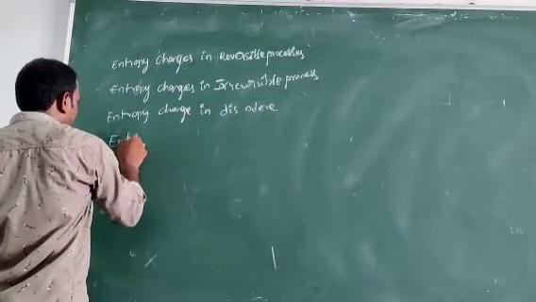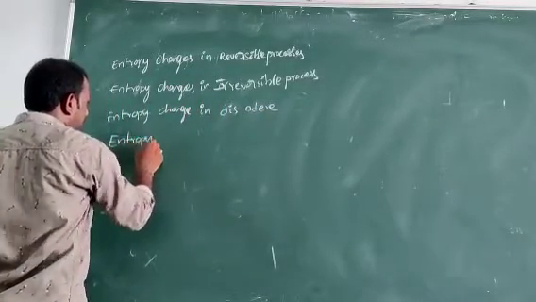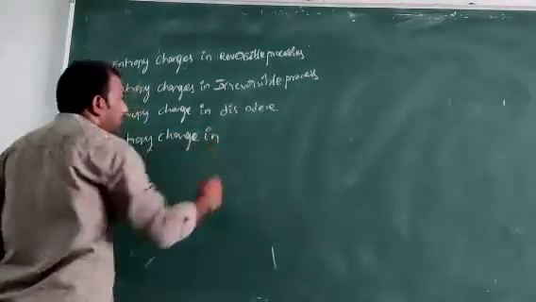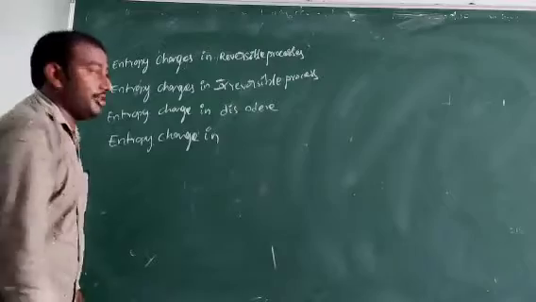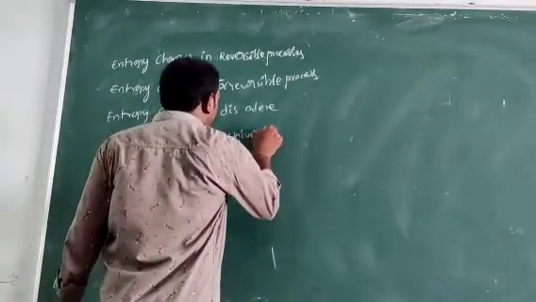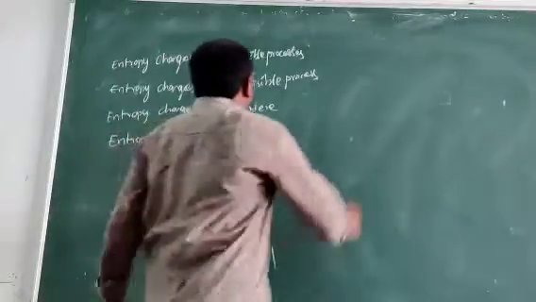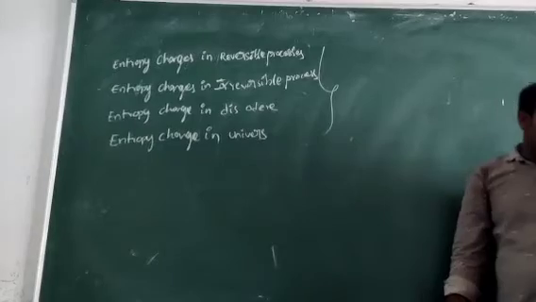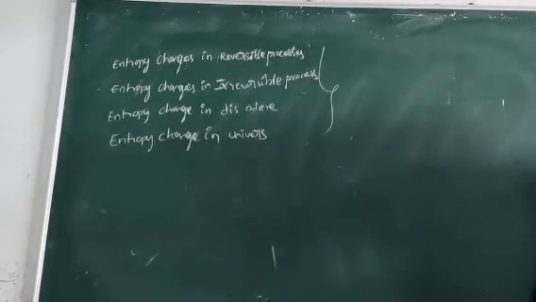Entropy change in universe. So these four are the entropy changing processes.